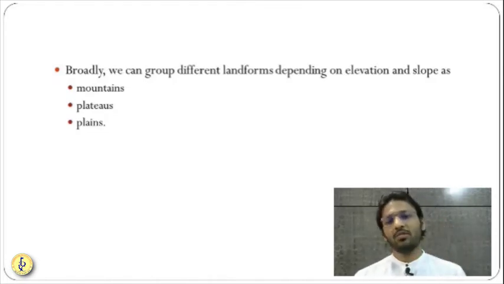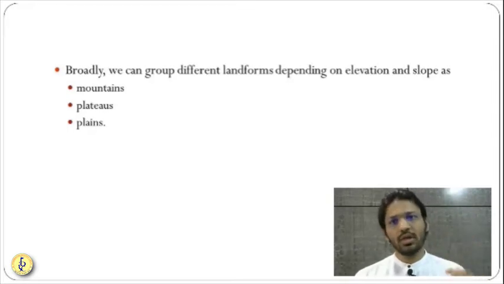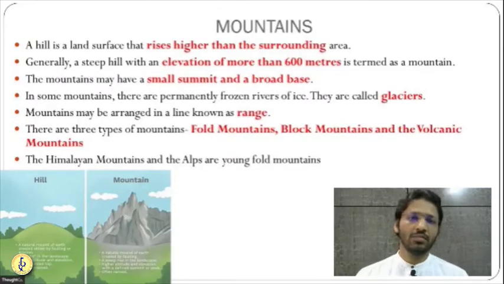So there are three basic landforms which we can say are formed because of the internal and external processes. And these landforms are mountains, plateaus, and plains. You guys have seen this sometime or other in your life. So let us understand these landforms in a little bit of detail.